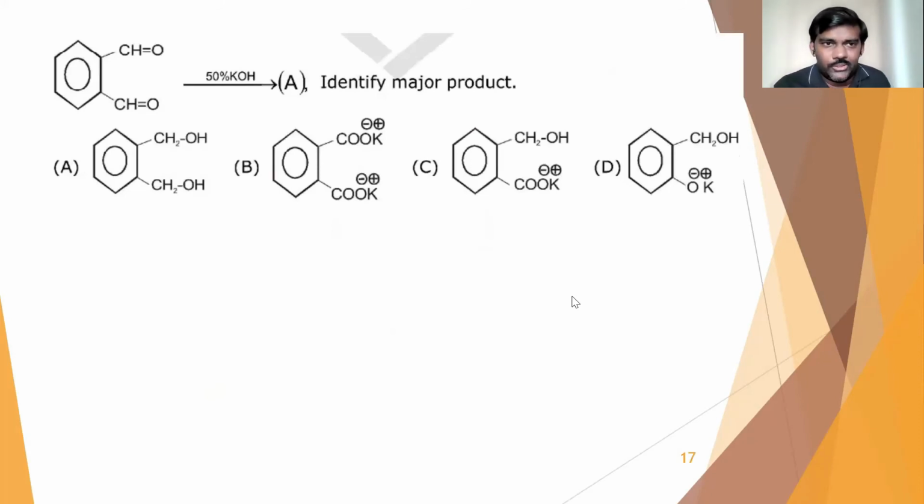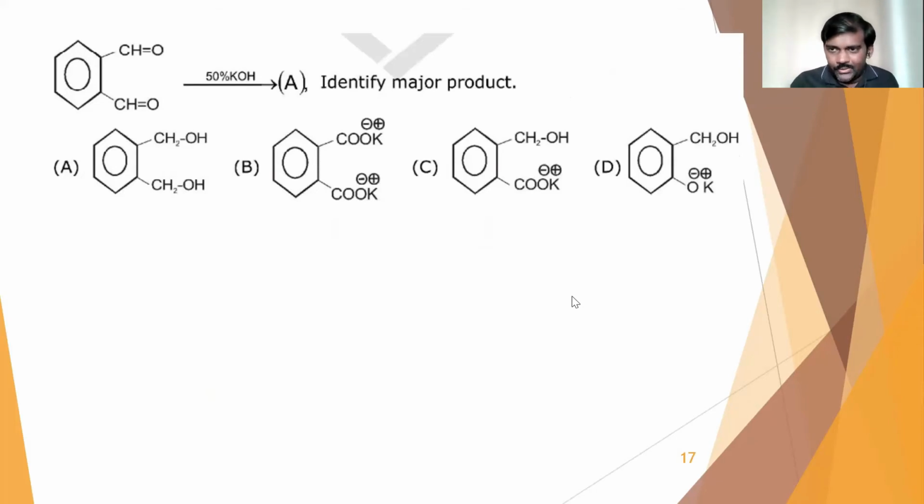So here is the question. Here benzene with two CHO groups on it is heated with 50% KOH, and we are getting compound A. What is that compound A? What is the major product he's asking?